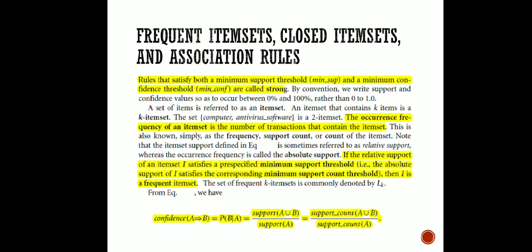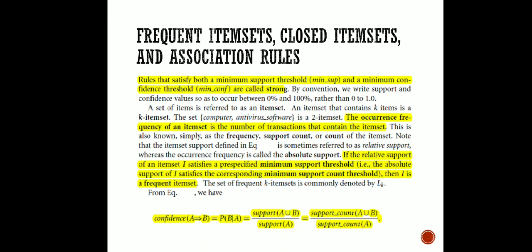Now, an item set can be a k-item set. If we consider the set computer and antivirus, it has 2 items, so it is called a 2-item set. The occurrence frequency of an item set is the number of transactions that contain the item set.